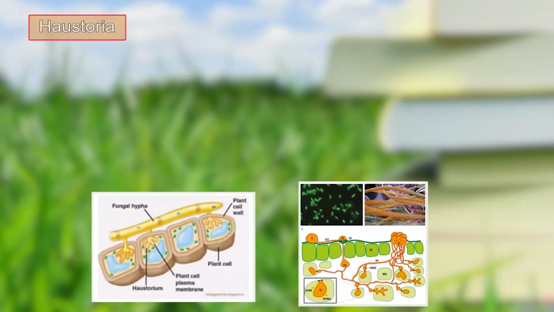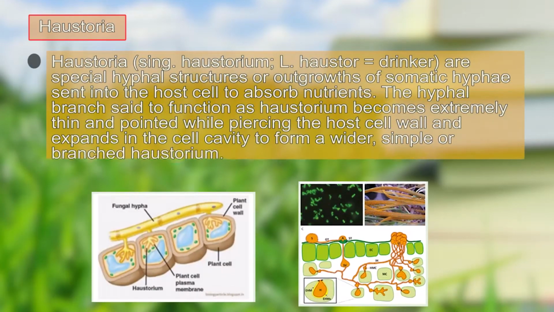The haustoria is another modification of the mycelium found in fungi. This comes from the Latin word haustor, and haustor means drinker. These haustoria are hyphal structures, or outgrowths of the somatic hyphae, which penetrate the host cell to absorb the nutrients so that the pathogenic fungi can survive.